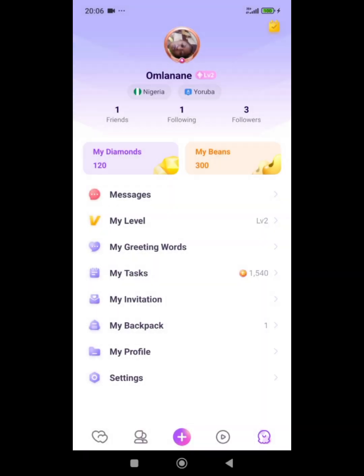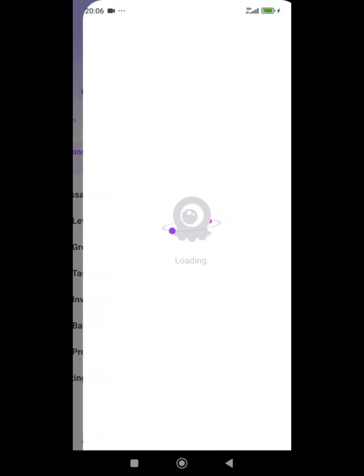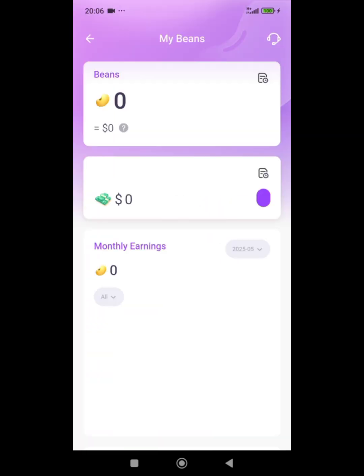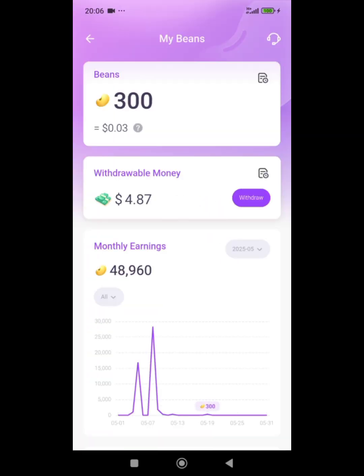And if you want to check how much money you have made, you will come to here, you see my beans, you click on my beans. When you click on my beans, you wait. This is how much you have made, but it's not yet $10. Until it's $10, that's when you can withdraw.